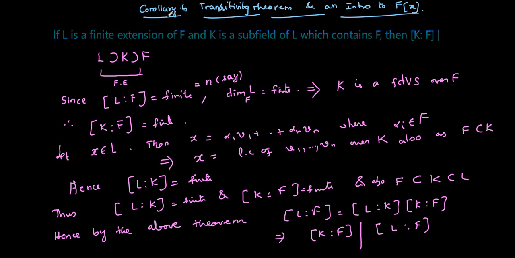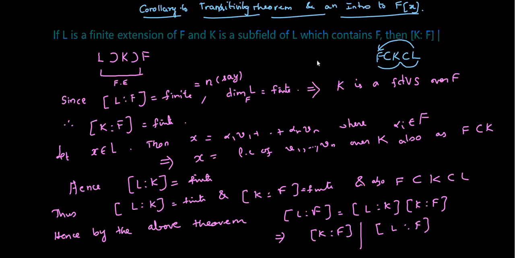In this video, we are going to have a corollary to the transitivity theorem for finite extension fields, and just an introduction to the collection of all polynomials, which is denoted as F[x]. Now, in the previous theorem, what we had was: if L is a finite extension of K and K is a finite extension of F, then L is a finite extension of F. This was given L over K finite, K over F finite, and we proved that L over F is finite.